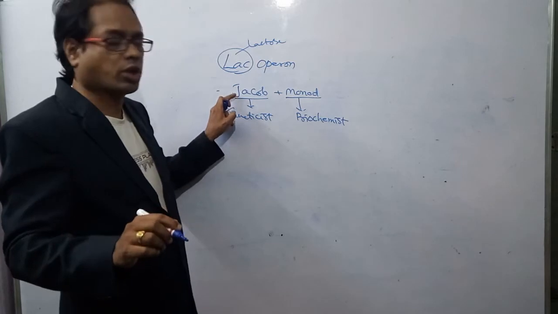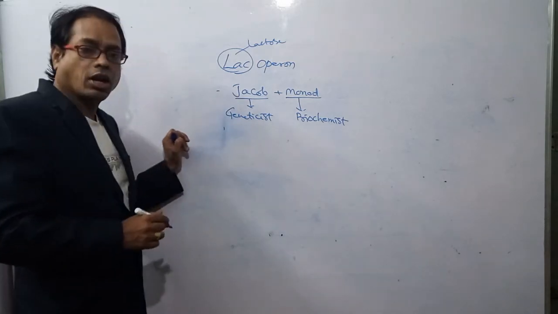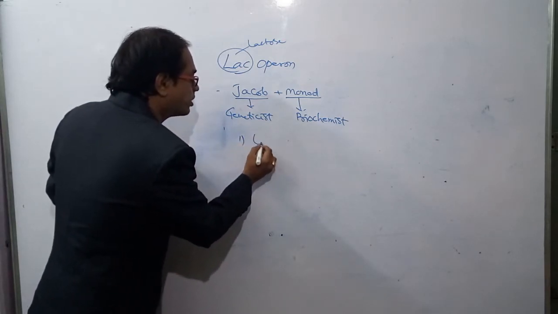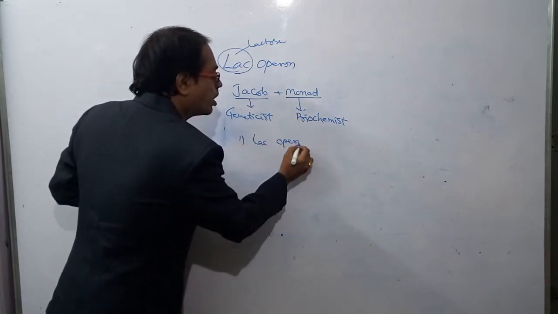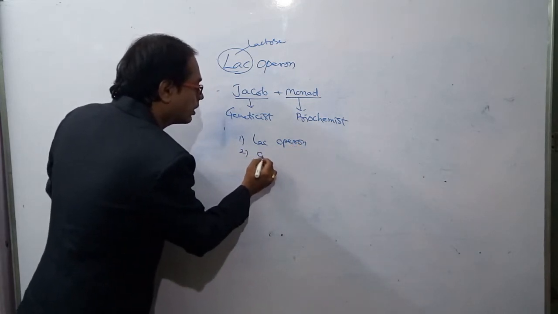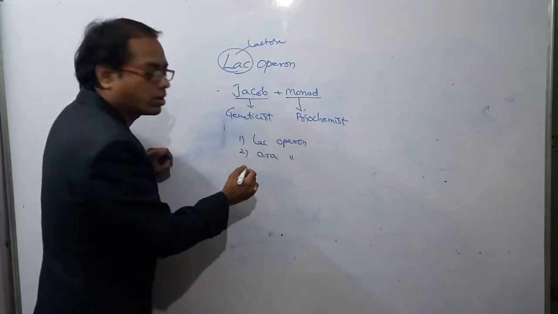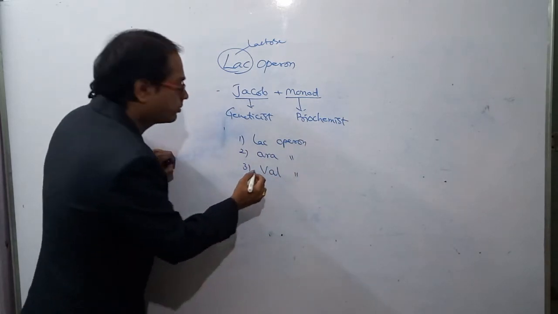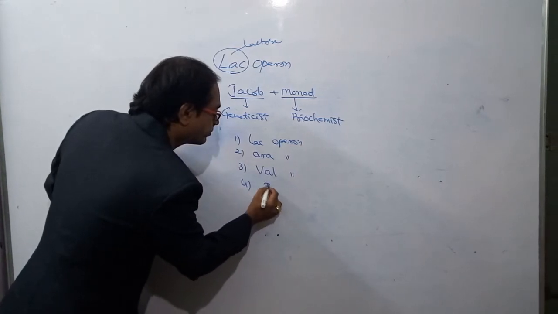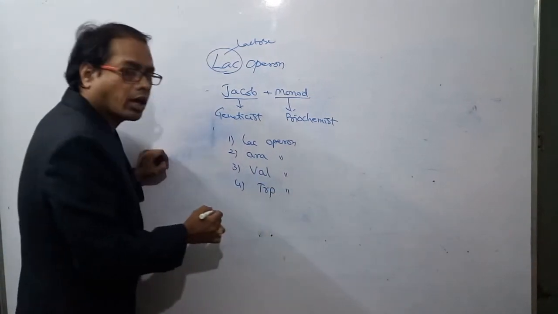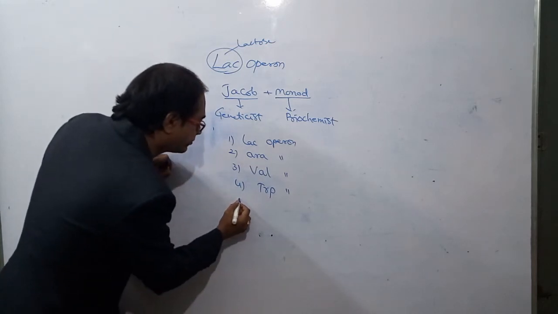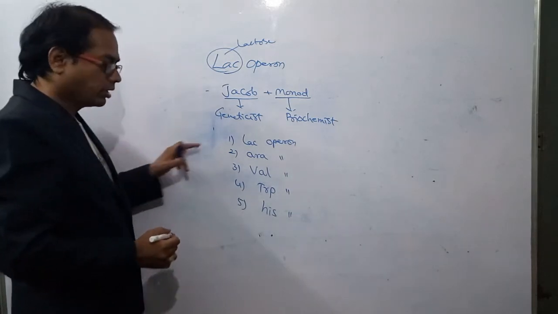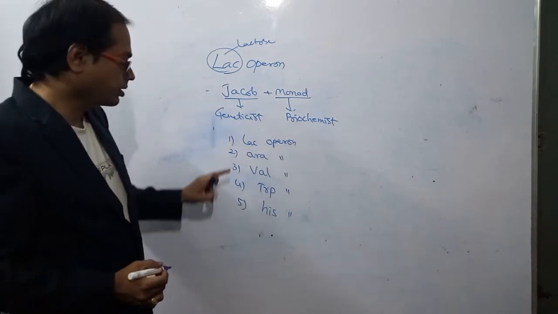and the geneticist is Jacob. There are different types of operons. First one is lac operon, ara operon, val operon, TRP, that is tryptophan operon, his operon.